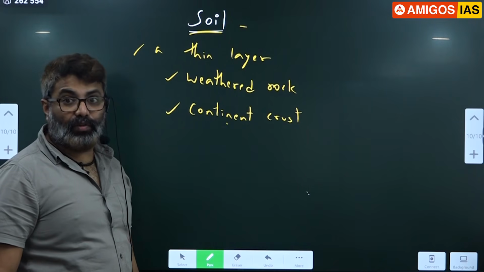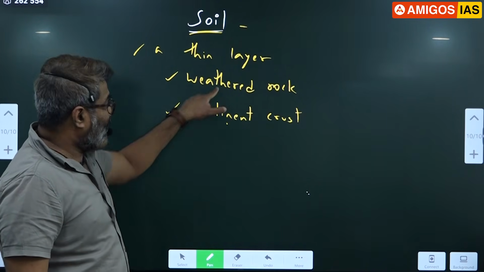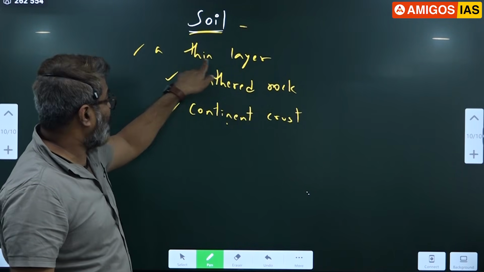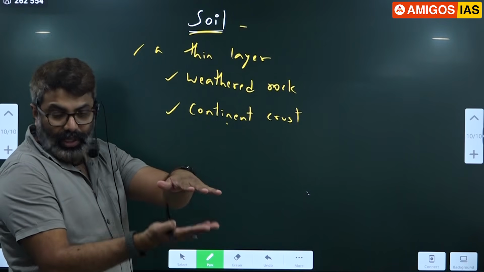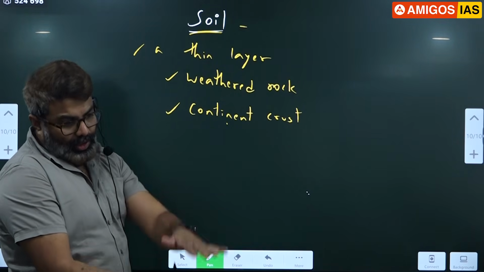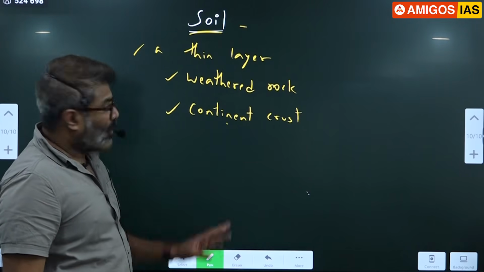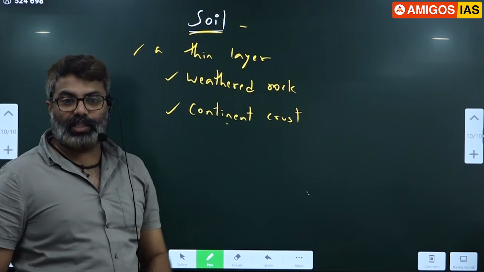See, in this we have mentioned 3 things. One, we have mentioned continental crust. We have mentioned it's from weathering of rocks. We have mentioned it's a thin layer, because soil is not very deep also. It is only a few millimeters to inches. That's it. Below that you get rock. So it is a thin layer of weathered rock found on the surface of the continental crust.